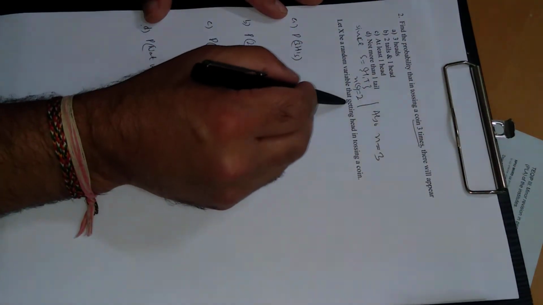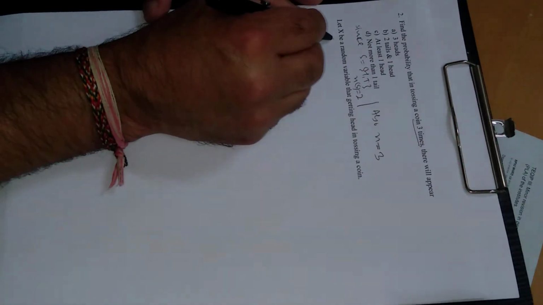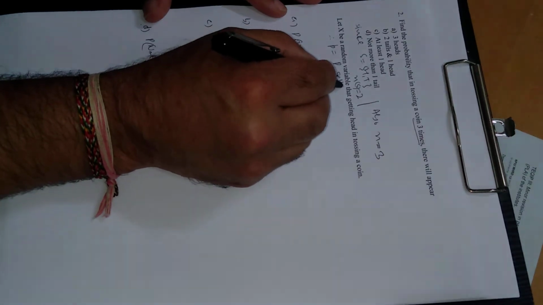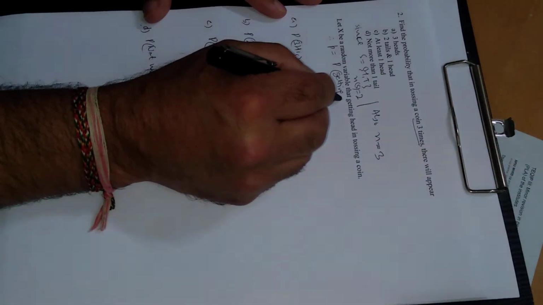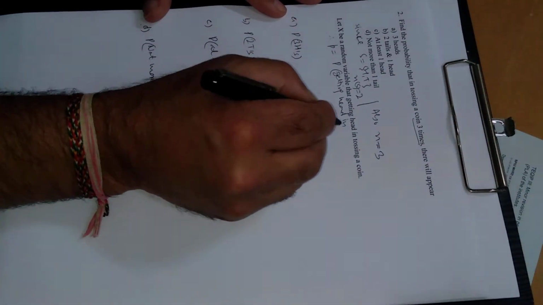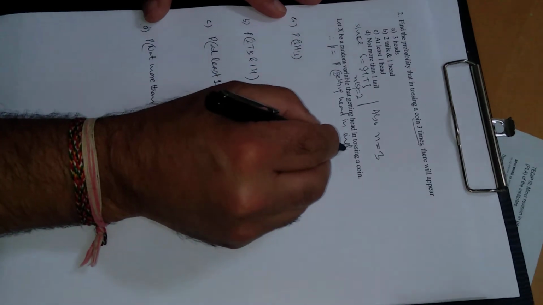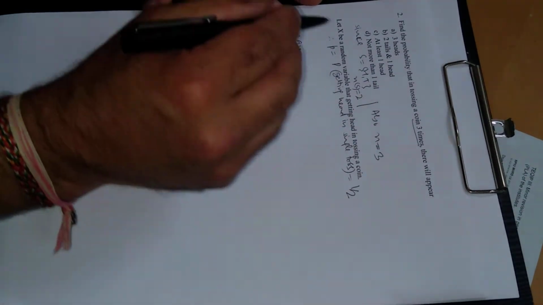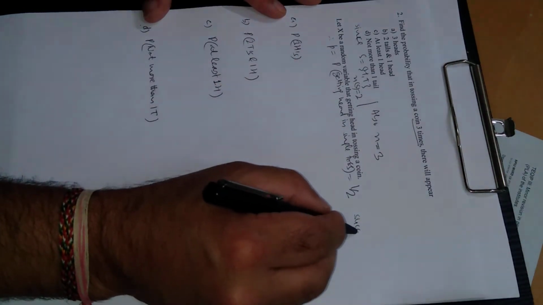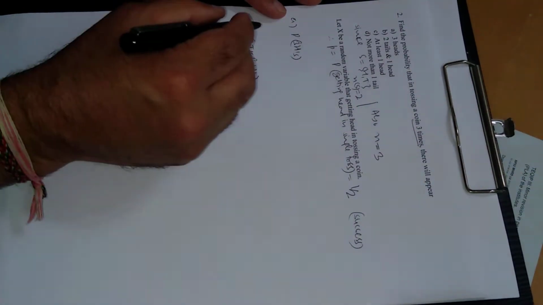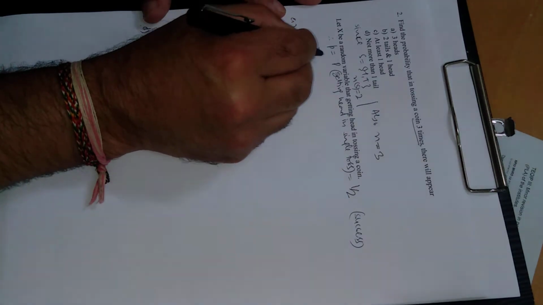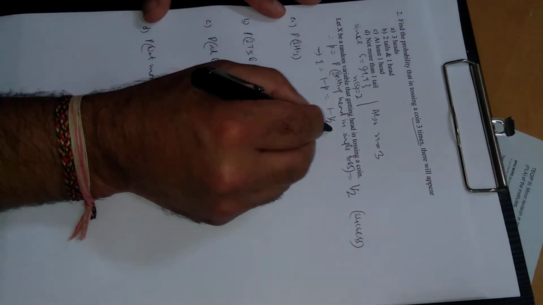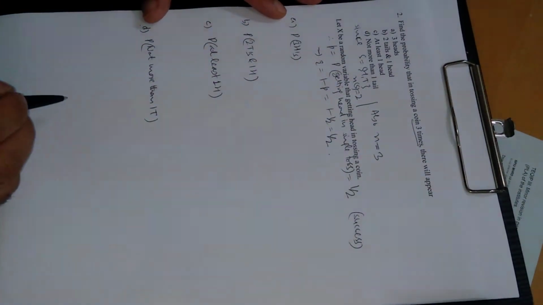Let x be a random variable for getting head in tossing a coin. Therefore small p means the probability of getting head in a single toss. So this is 1 by 2, the probability of success. Similarly, q will be the probability of failure, 1 minus half, which is also half. This is the probability of failure.